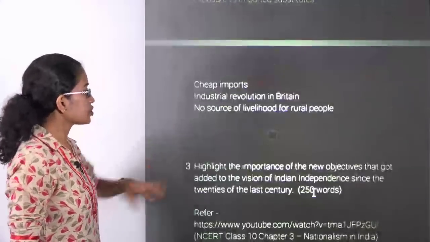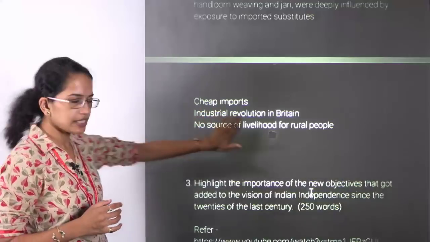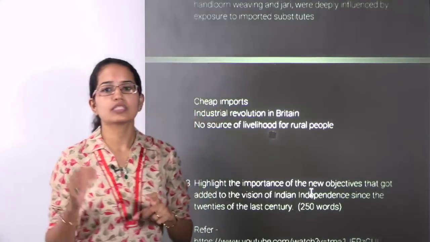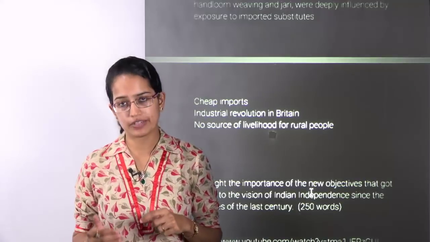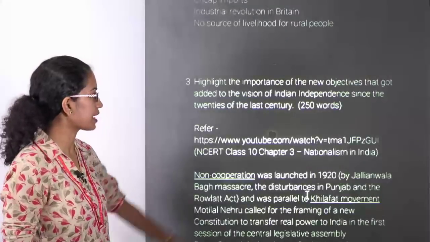The next question, so here we focus on three issues, that's the cheap import, the industrial revolution that took place in Britain, and ultimately the idea was there was a decline in the source of livelihood for the rural people because of all the things and the cheaper imports that were coming in.